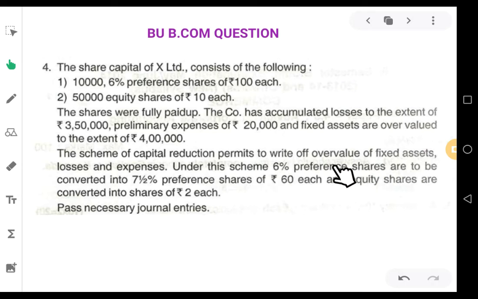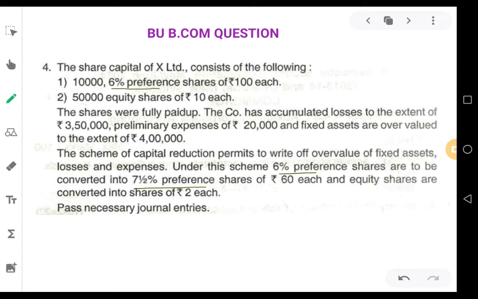6% preference shares are to be converted into 7.5% preference shares of rupees 60 each. As a part of this internal reconstruction scheme, they are going to convert the 6% preference shares into 7.5% preference shares.